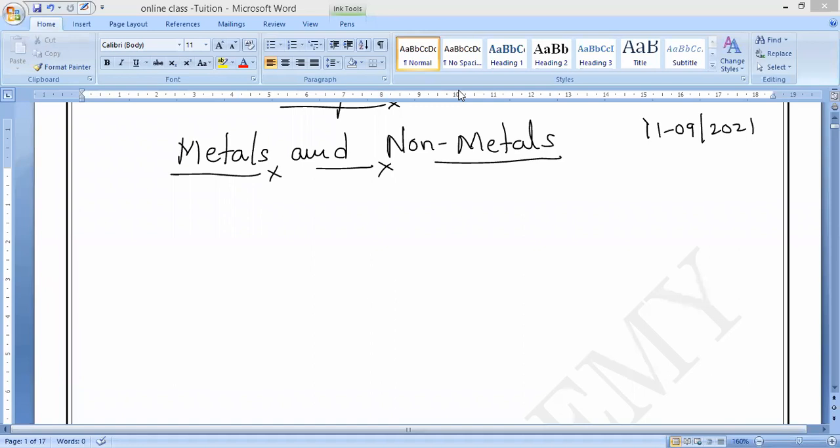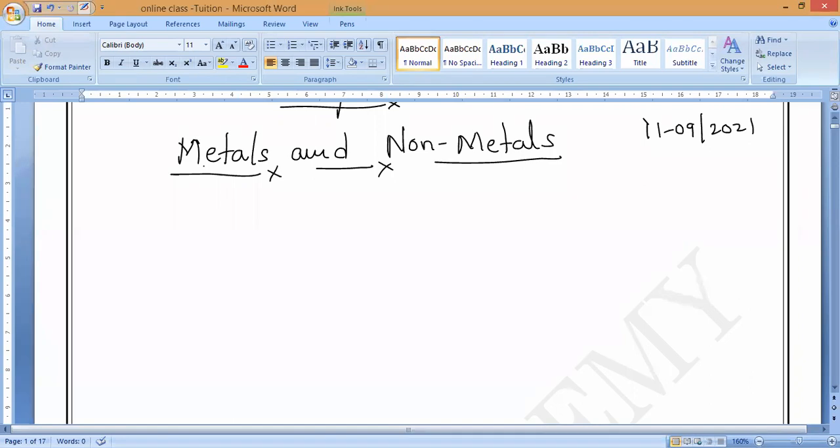On the basis of their properties, all the elements can be divided into two main groups. What are those main groups? One more group is there, called metalloids, but here we are not discussing the metalloids. Everybody should remember: metals and non-metals.